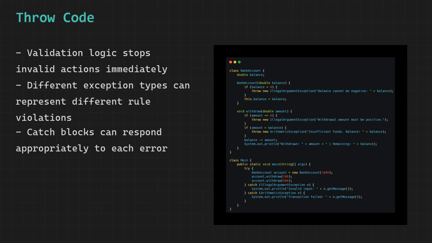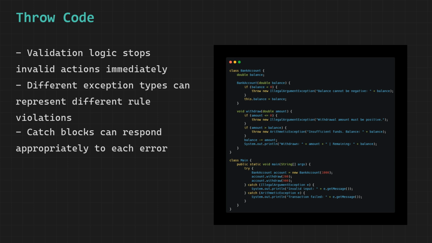The second check asks whether the withdrawal amount is greater than the current balance. You cannot withdraw more money than you have. If this condition is true, throw fires with an ArithmeticException explaining that there are insufficient funds and showing the current balance. If both checks pass, then the withdrawal is valid. The amount is subtracted from the balance and a confirmation message is printed showing how much was withdrawn and how much remains.